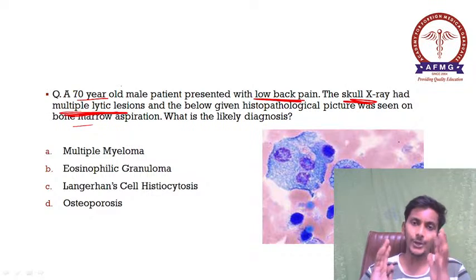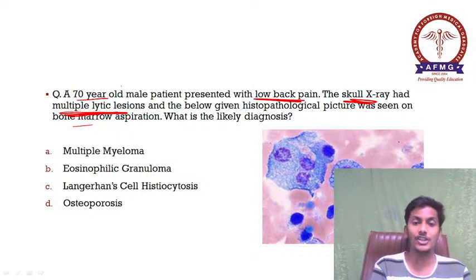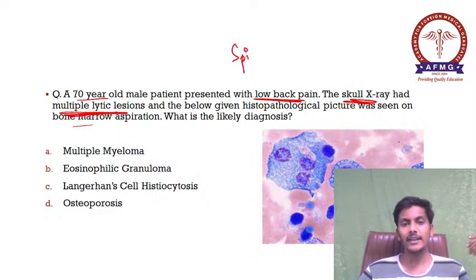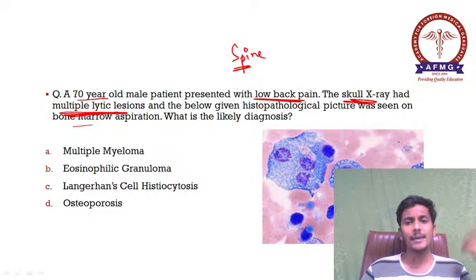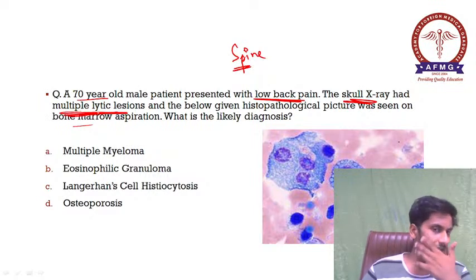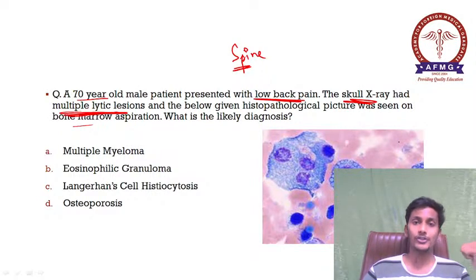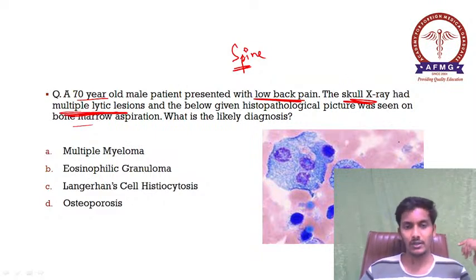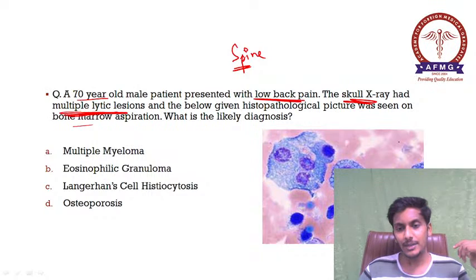A similar kind of question again was asked in the August examination also. Okay, so the patient is presenting with low backache. मतलब क्या? Spine is affected. Okay, आगे क्या बताया गया कि skull में there are multiple lytic lesions. So important osteolytic lesions दिख रहे हैं, and the histopathological picture is also given. Okay, so histopathological picture में क्या दिख रहा है?